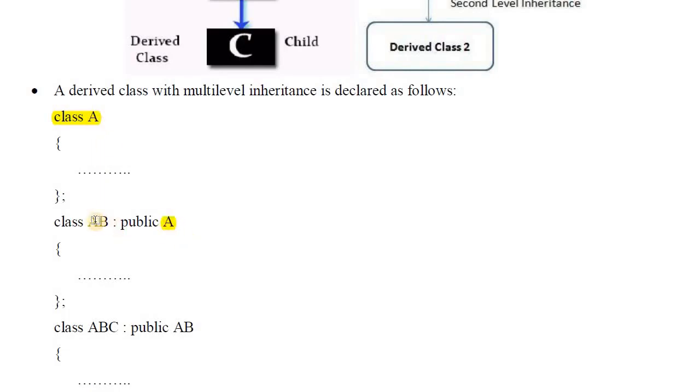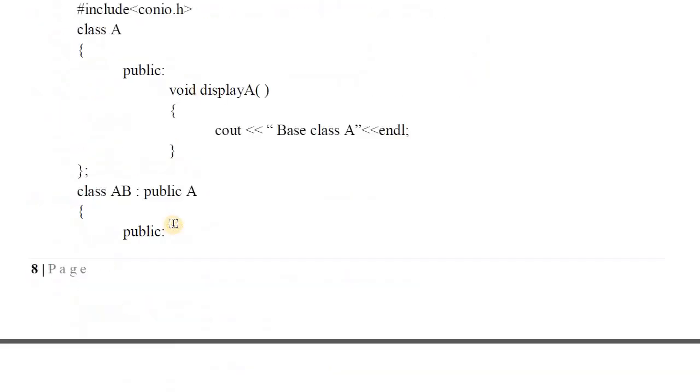From this A base class we are deriving a new class AB, which is derived from only A. Then again we are deriving a new class ABC from AB. AB is already a derived class, and from it we derive ABC. That means for ABC, AB is the base class, and for AB, A is the base class.